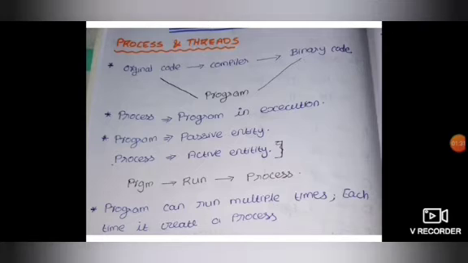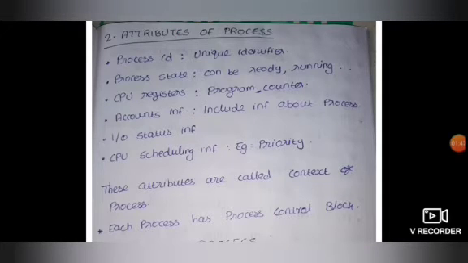And the program can run multiple times. That is, it's not necessary that we can run the program only once. We can run the program multiple times, and each time the program is run, it will create a process. This process has various kinds of attributes. First is the process ID. The process ID is a unique identifier given to each process in order to identify the various processes that are produced during the execution of a program.